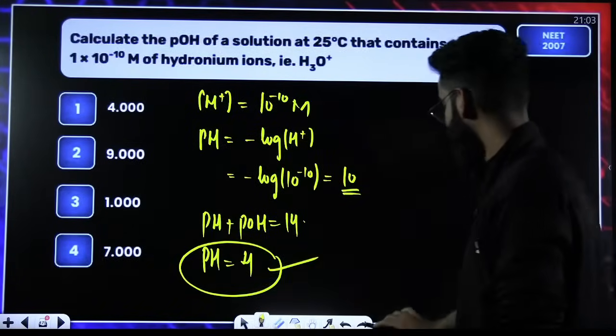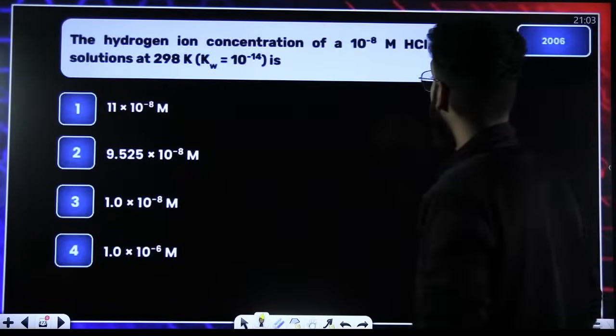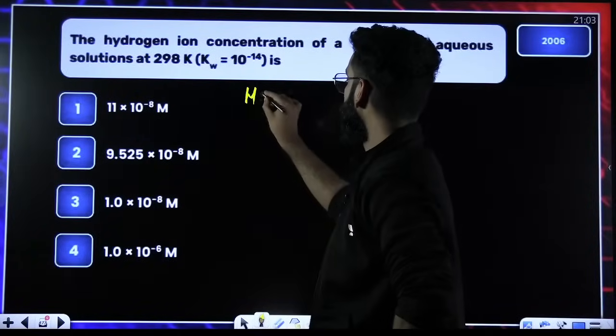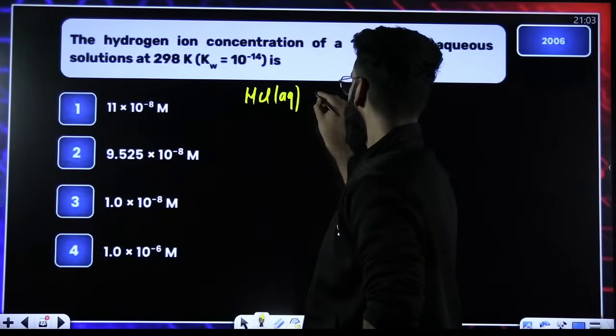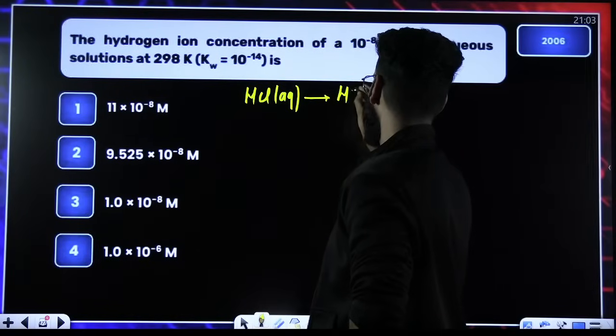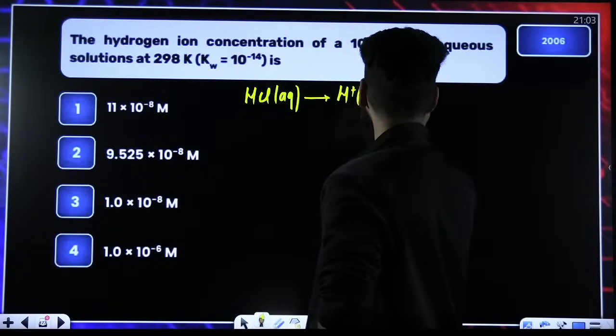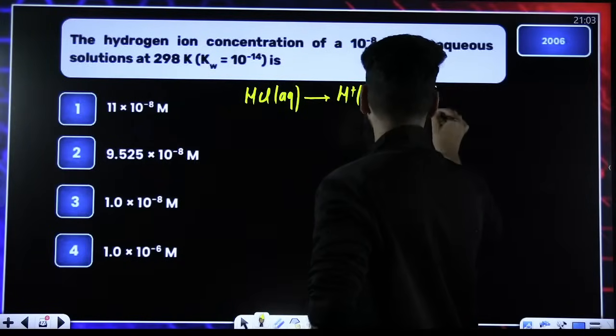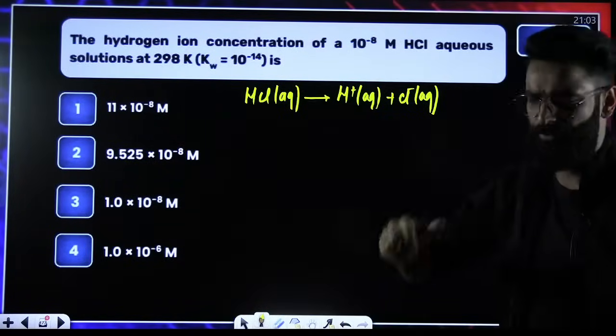Check it out. Understand, guys, what this question is all about. As per the question, you have taken HCl and you are putting it into water. This HCl would have dissociated as H positive aqueous plus Cl negative aqueous. Correct? You're introducing HCl into water.